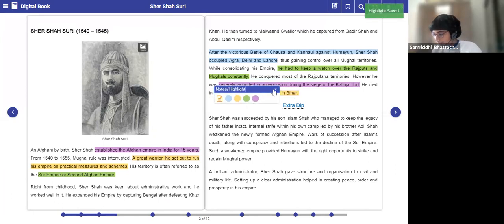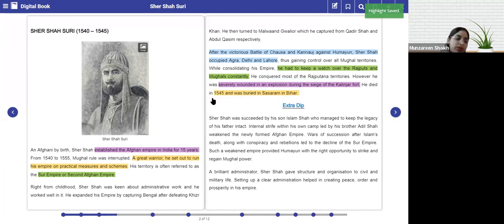Now, as we know, this is Sher Shah. During his rule, he was able to remove Humayun and take up the throne. Then he administered. He conquered the territories. He was protecting his territory from the Rajputs and from the Mughals, and because of this accidental death, he died. But now, as per tradition, who would become the next ruler?